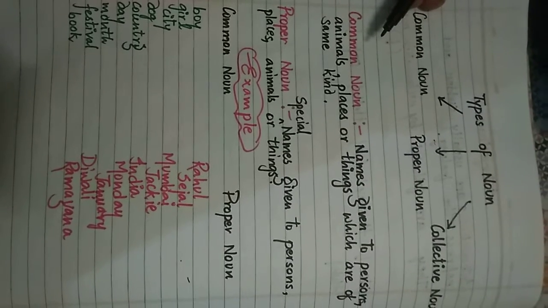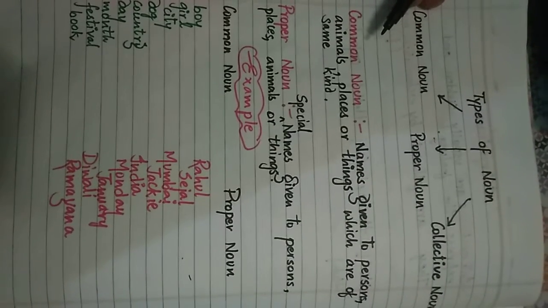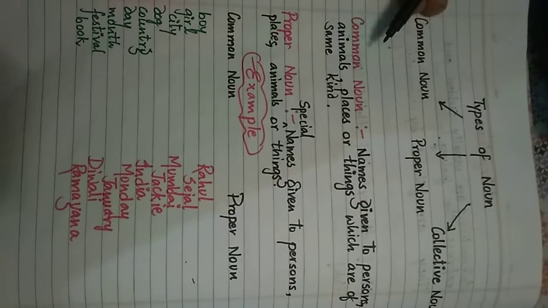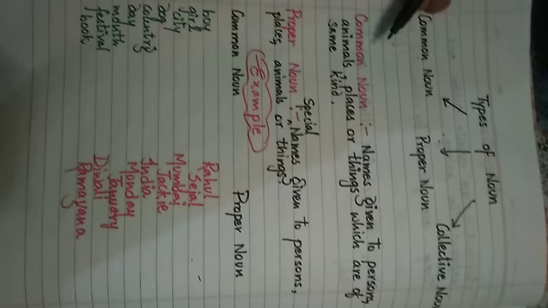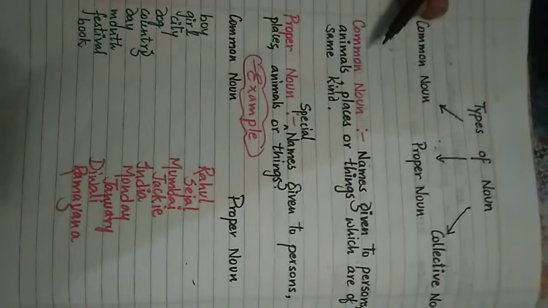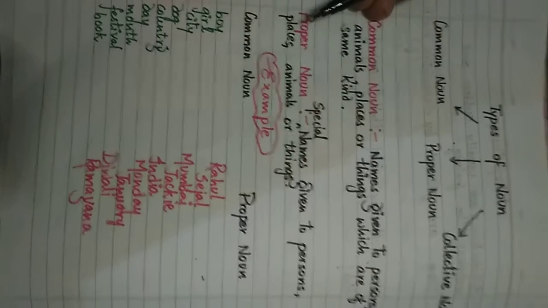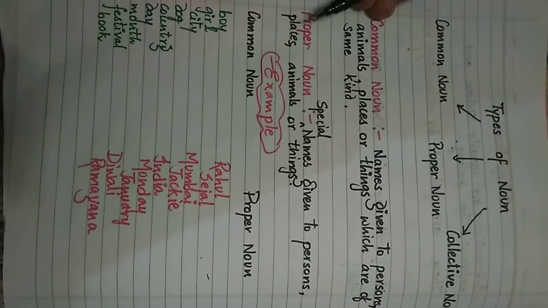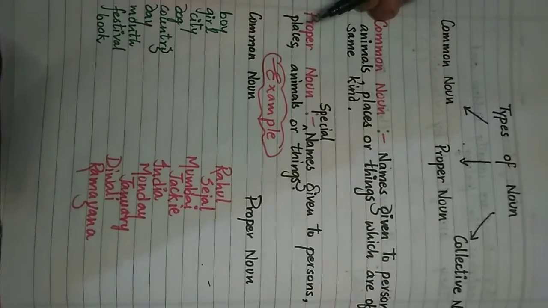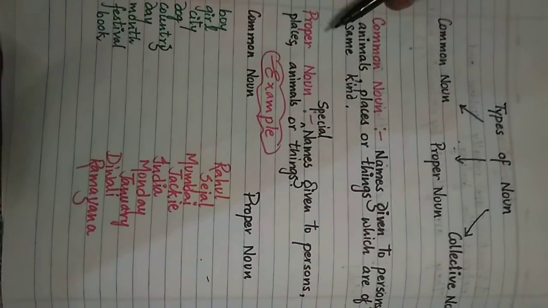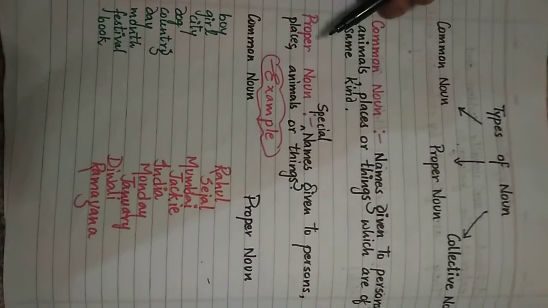Means it is a name given to any person, animal, place or thing that is of the same kind. That is a common noun. Proper noun: any special name given to any person, place, animal or thing is a proper noun. Remember one thing, that proper noun always starts with capital letter.